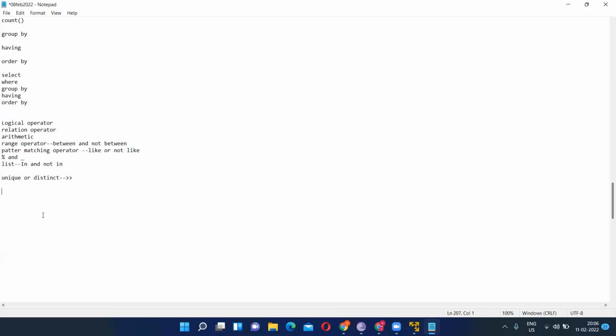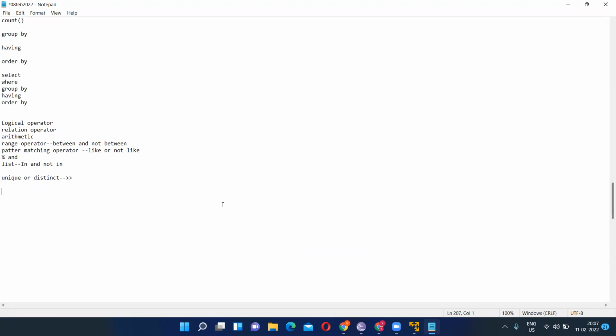Through this, we can fetch the exact data. Okay. Suman, can you give a try? Unique or distinct? Yes. Whenever there are multiple duplicate records, we can do a select distinct of a particular column name. Then we can fetch the records which are not duplicate, like single records.